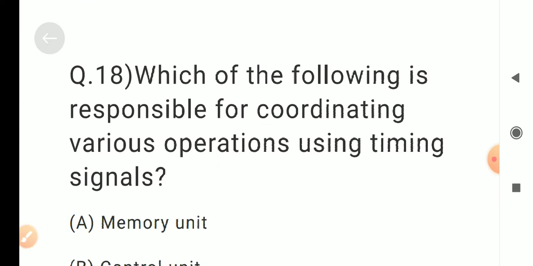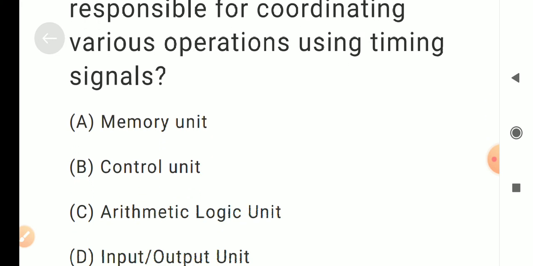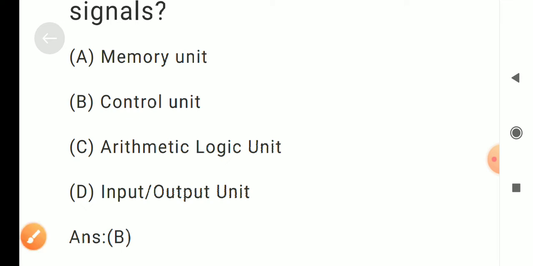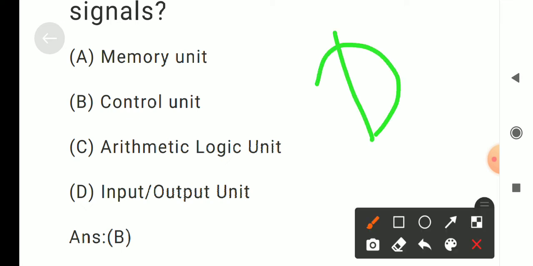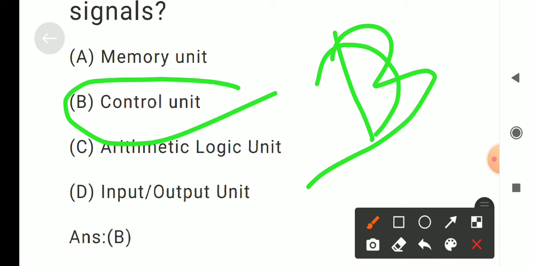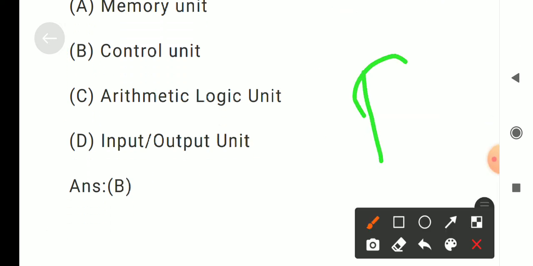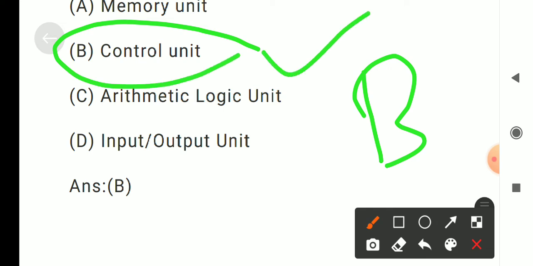Question number 18. Which of the following is responsible for coordinating various operations using timing signals? Options are A. Memory unit, B. Control unit, C. Arithmetic logic unit, D. Input or output unit. Correct answer is B. Control unit.